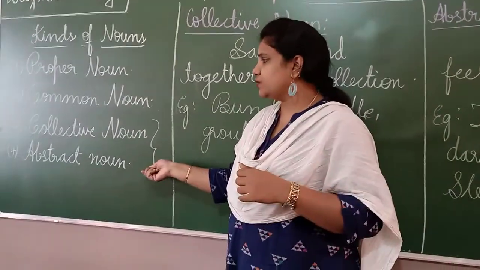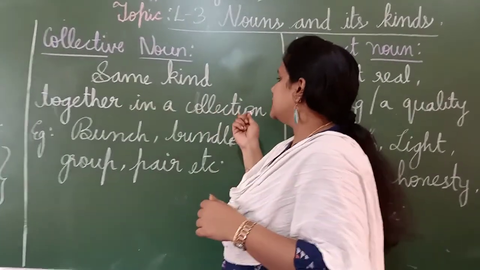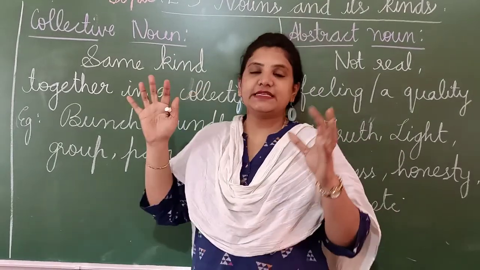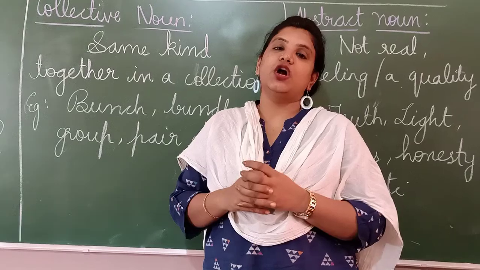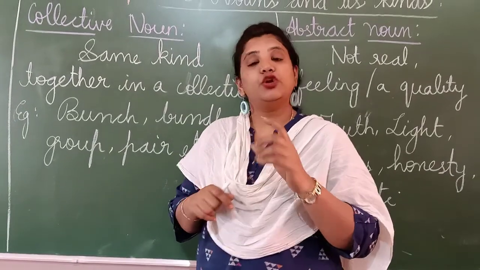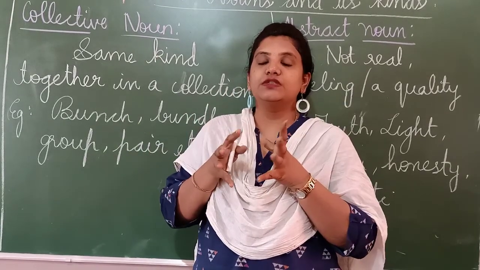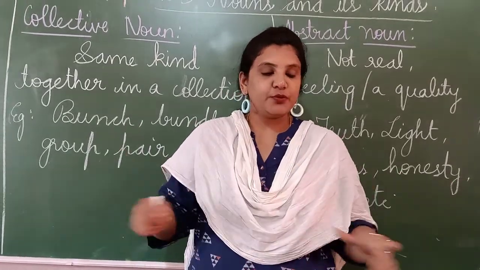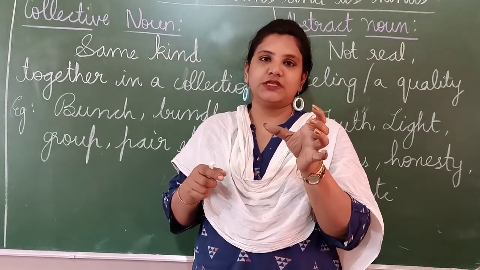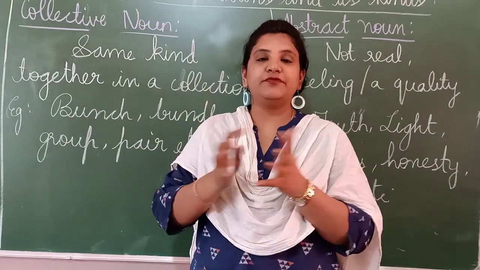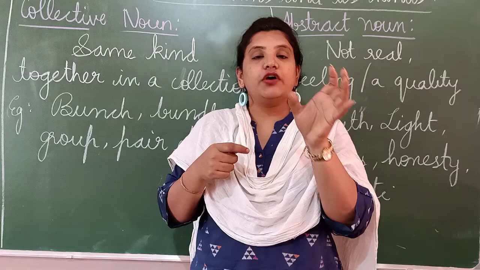What is a collective noun? A collective noun is the same kind put together in a collection. When you take the same kind of things and put them together, that is called your collective noun. Example, roses. If you take one rose, it's rose. If you take many roses, it's called roses. And if you put them together, what is it called? It is called a bunch of roses. When you take some 10, 15 roses and tie them together, it is called a bunch of roses.